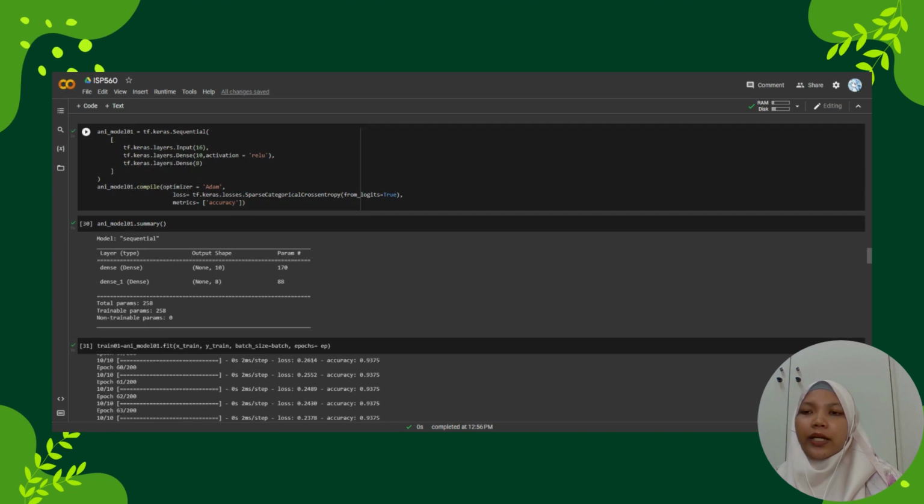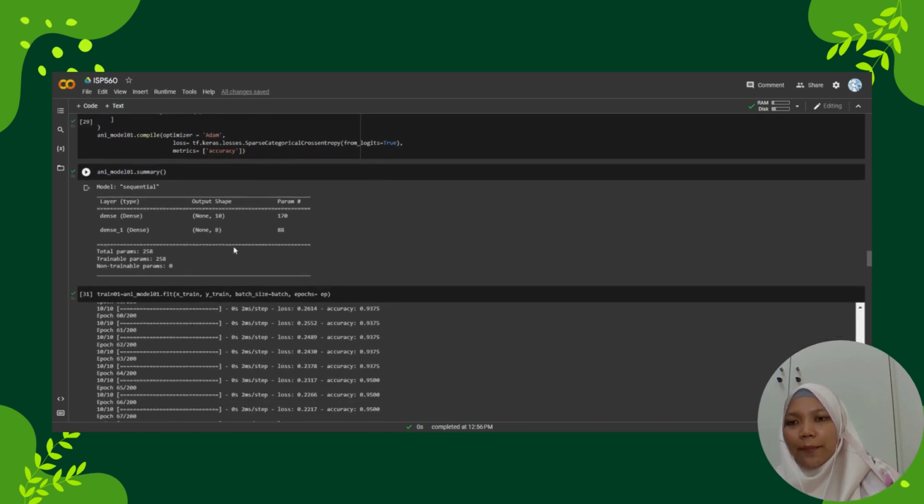So here, this is the first code for the neural network. We use activation ReLU and optimizer Adam, and the hidden layer equal to 10.